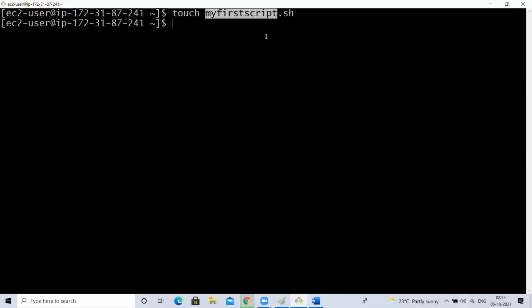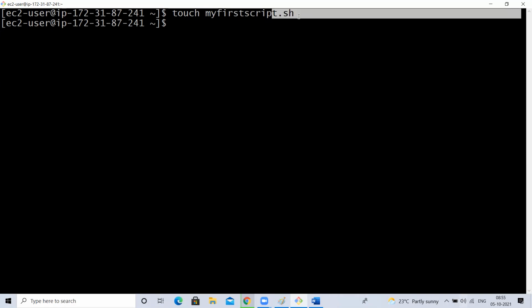So it will treat that file as a shell script file. But it is always recommended to maintain the extension, and especially for shell script files, it is required to maintain the extension as .sh.